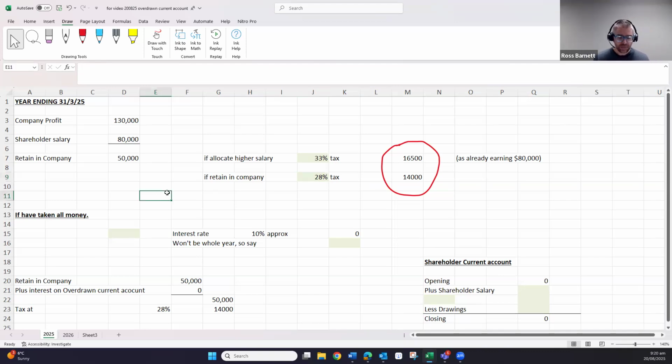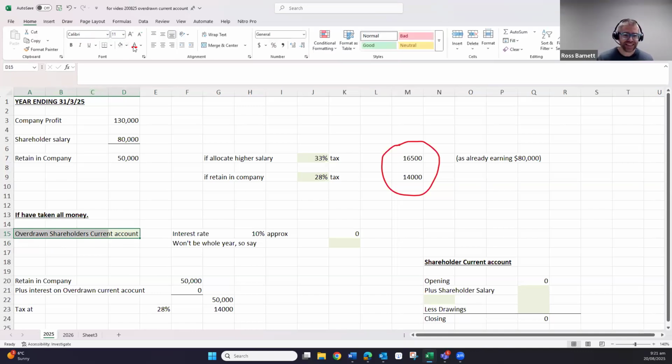But with this example, this is the first year. Let's say they've taken all the money. So they've earned 130,000. They've taken the whole 130,000. So what happens from a tax point of view is they have what's called an overdrawn shareholders current account. This is something that comes up all the time. It's quite a common term. Accountants love it. Accountants understand it.